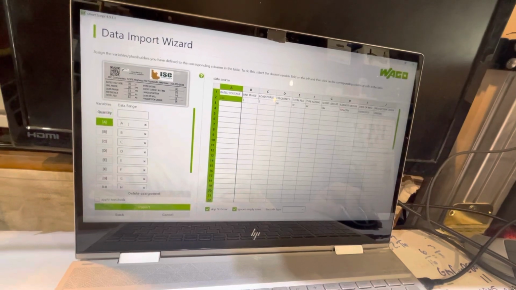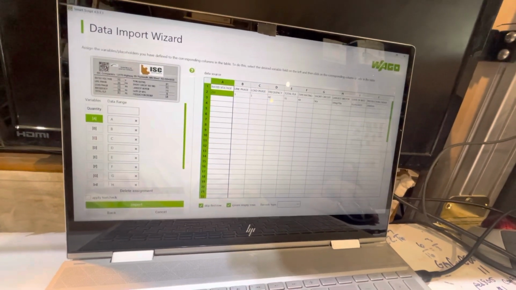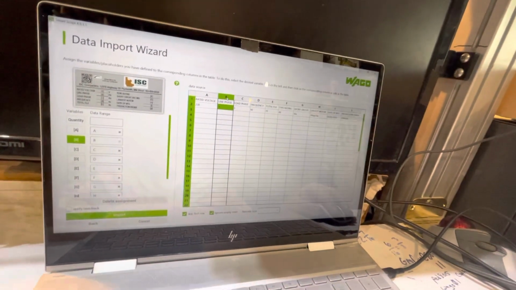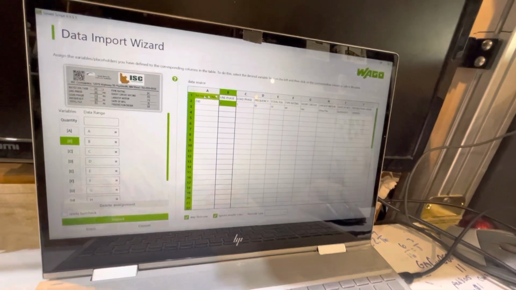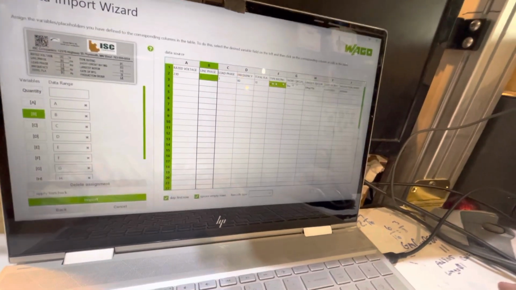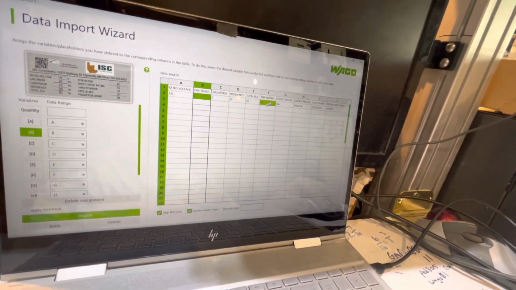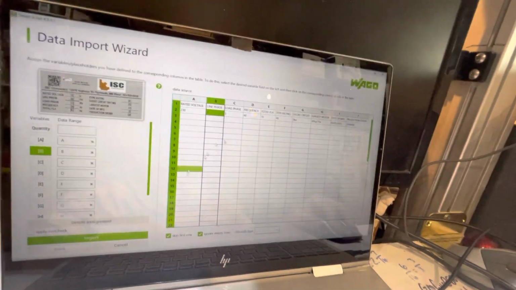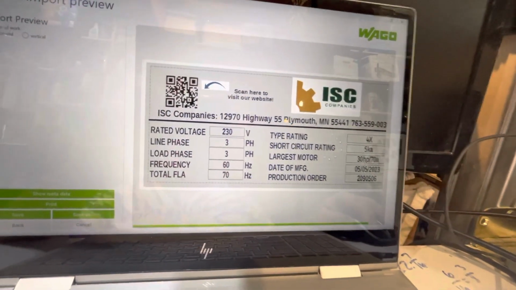But all you do is click on that, and then you click on this. If it doesn't show, click on that, click on that. Skip first row because the first row has the titles on it. You don't want to print that, I don't think. And then under your spreadsheet, you just enter the values that you need to input. And then you do an import, and that's what the file looks like.